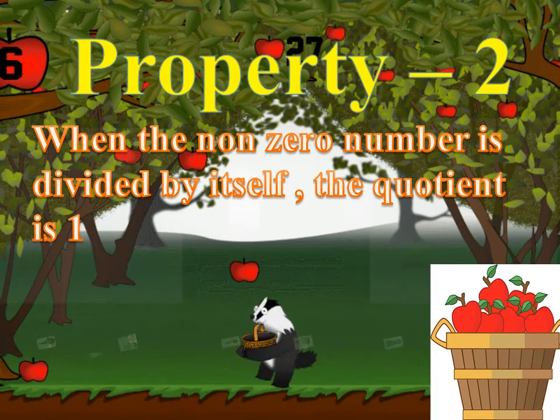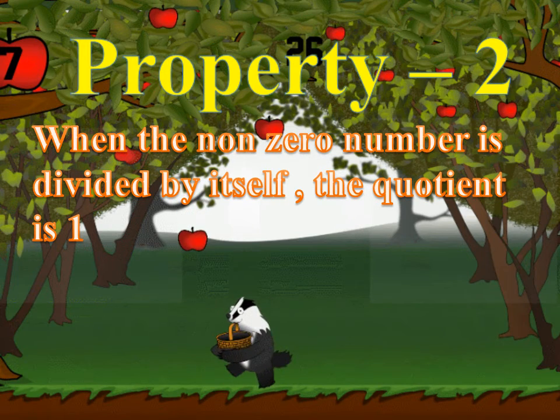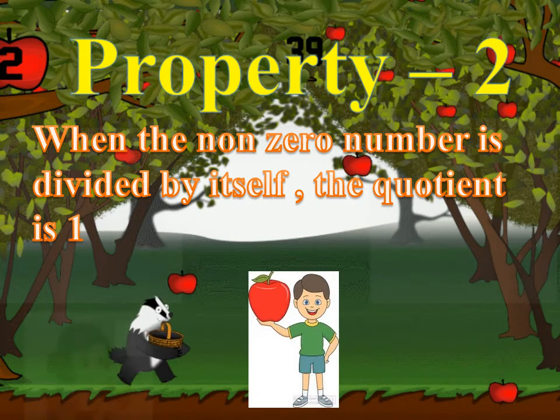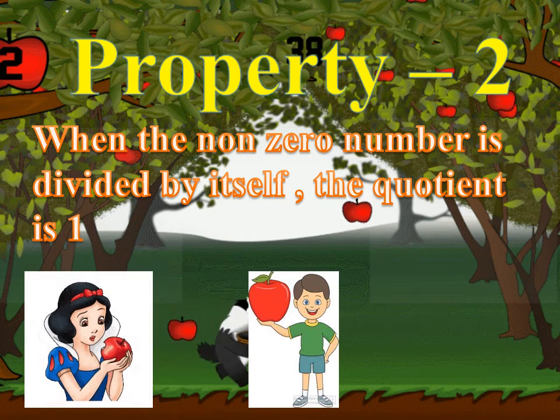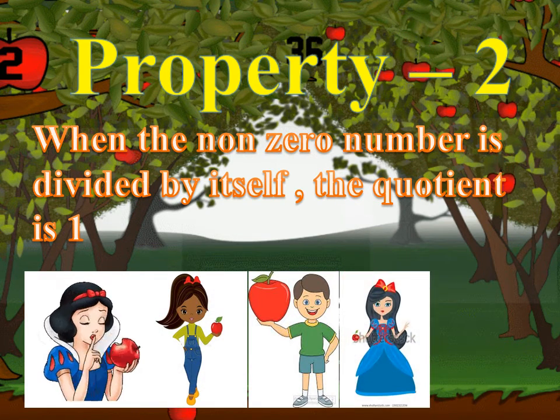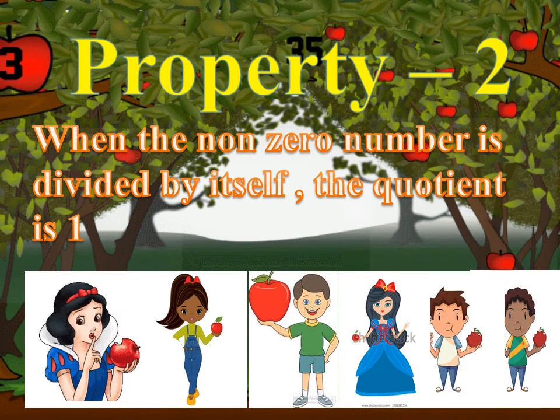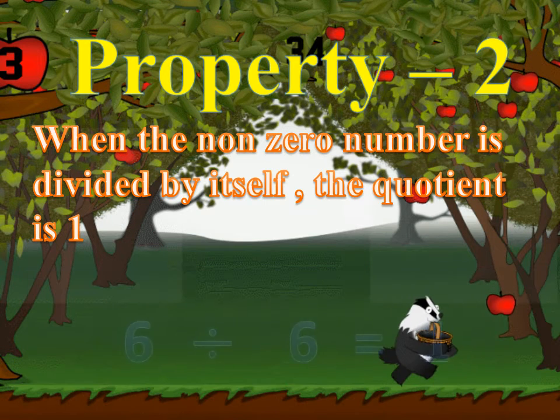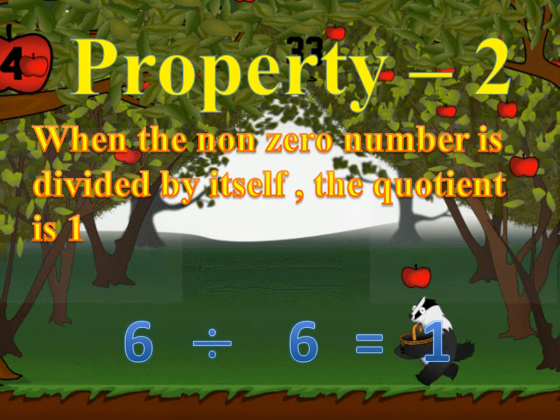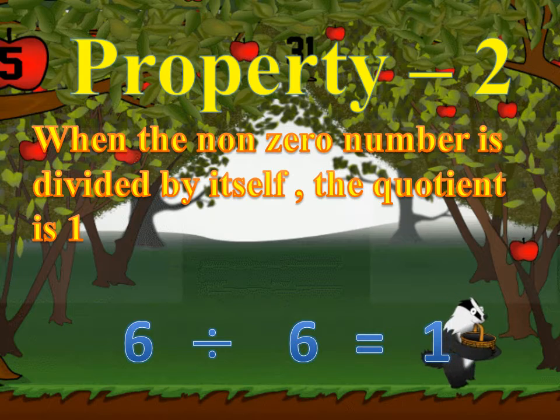Once observe it. There are 6 kids and 6 apples. Accordingly, each kid gets 1 apple. So, we have divided 6 by 6 and got the answer as 1. Thus, this shows us when a non-zero number is divided by itself, the quotient is 1.